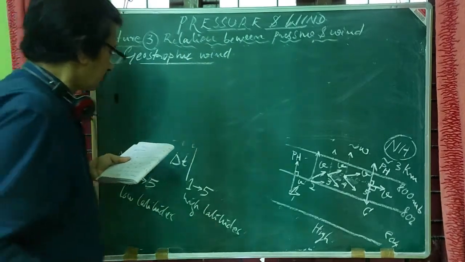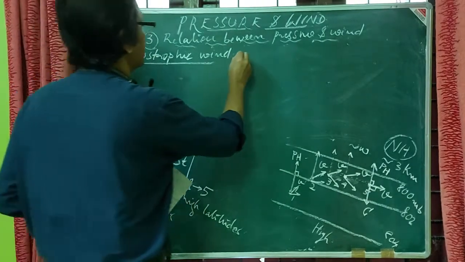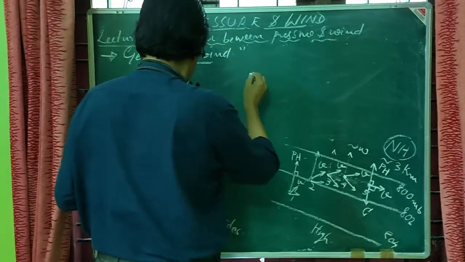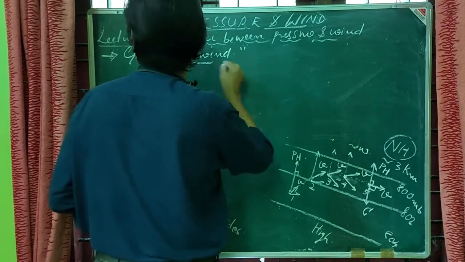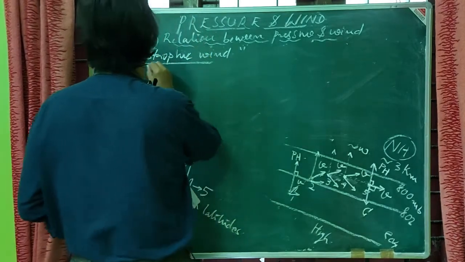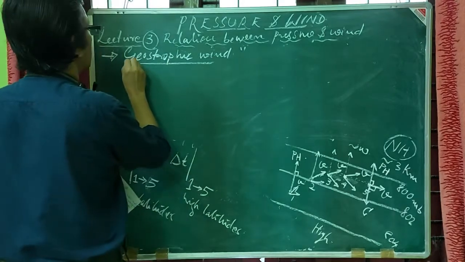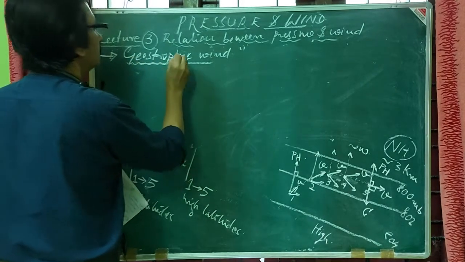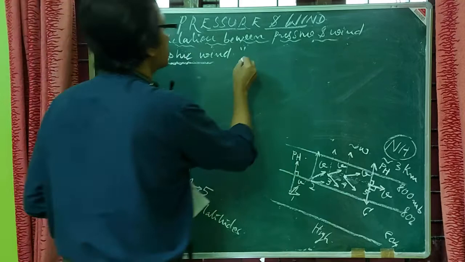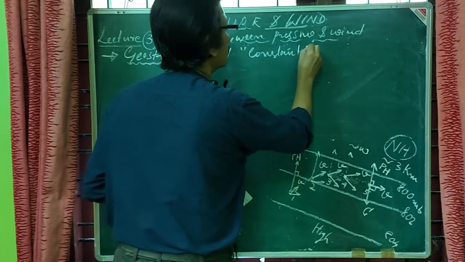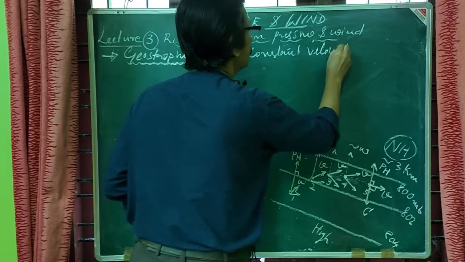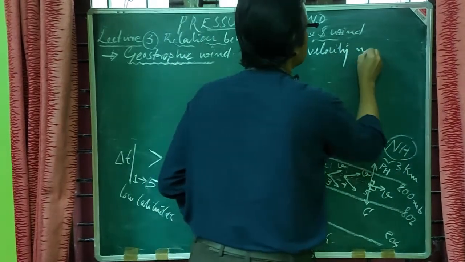wind. So the word geostrophic means constant velocity motion.